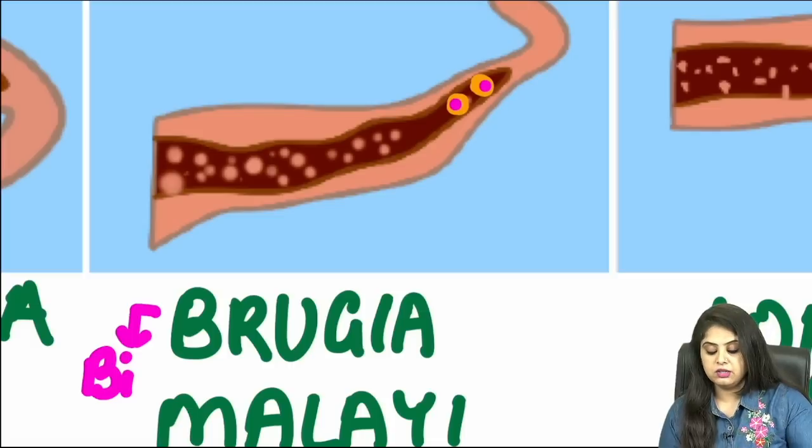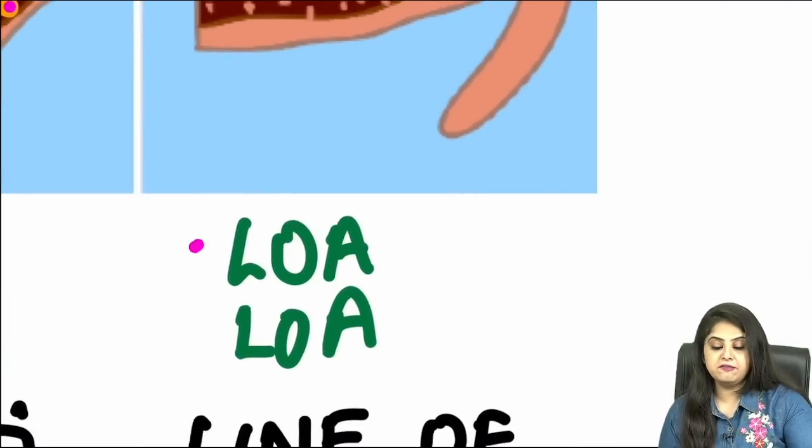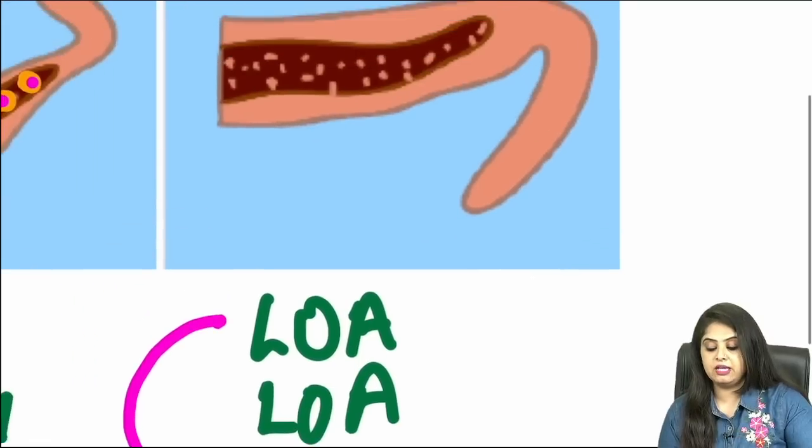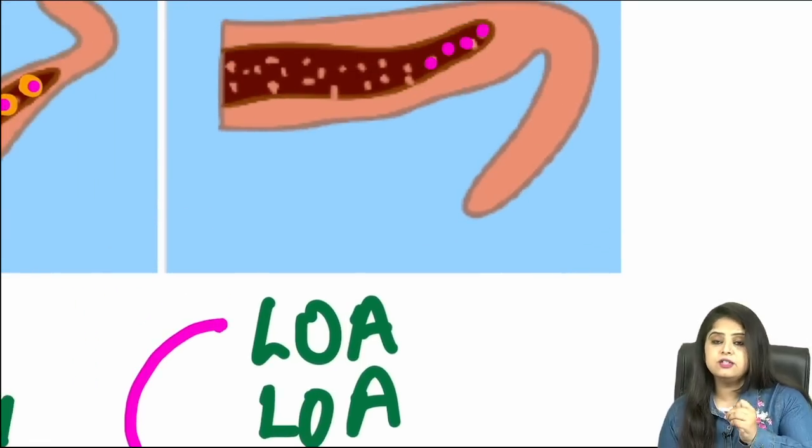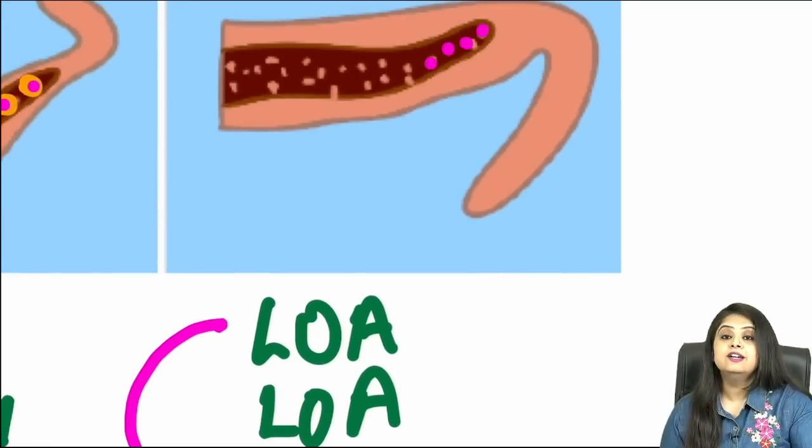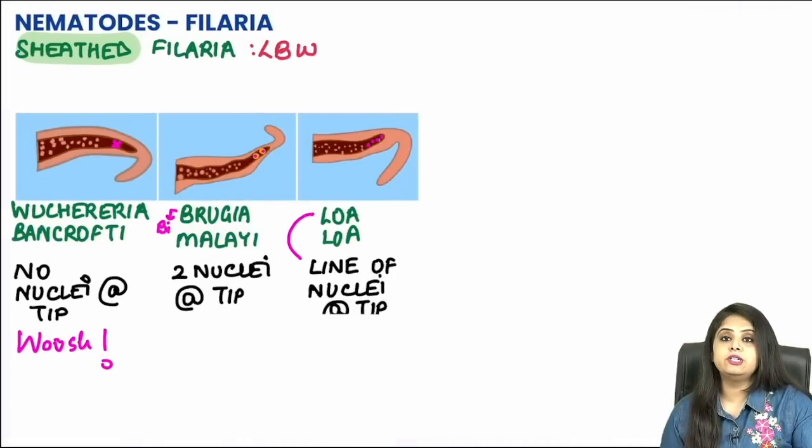Now when I talk about the third one, that is Loa loa, it sounds like L for L, so there is going to be a line of nuclei. If you look carefully, a continuous line of nuclei is seen right till the end. So that is how you differentiate between the 3 sheathed microfilariae.